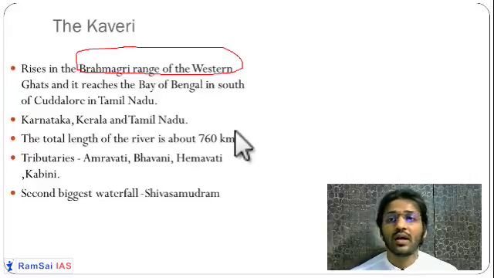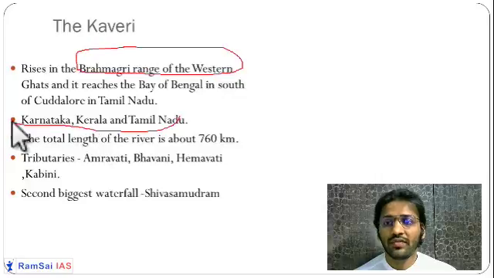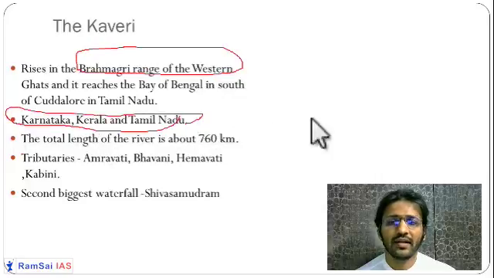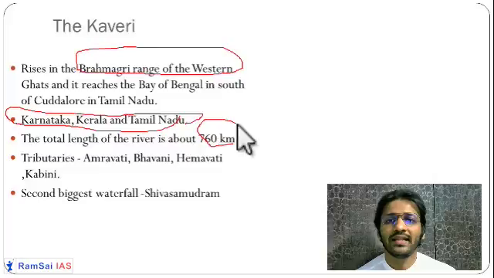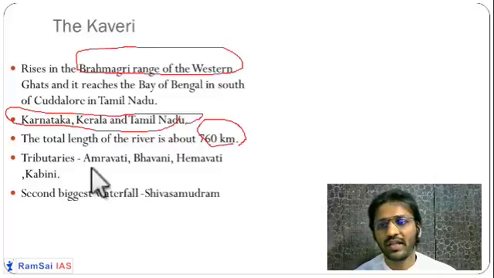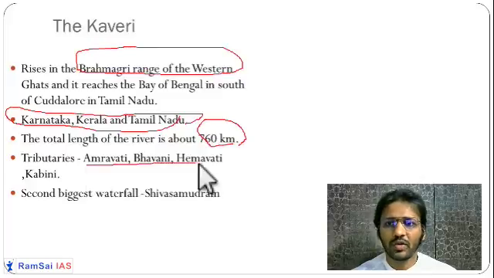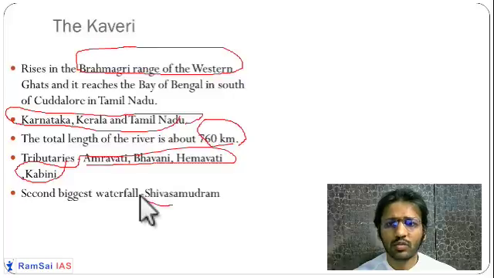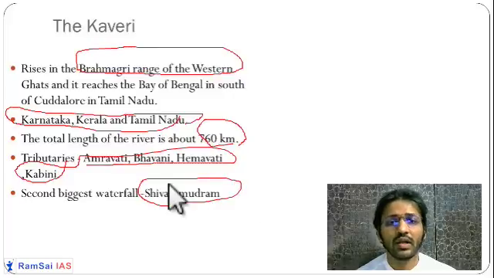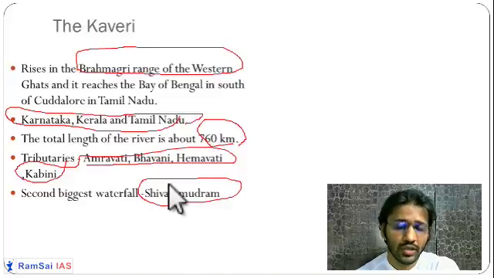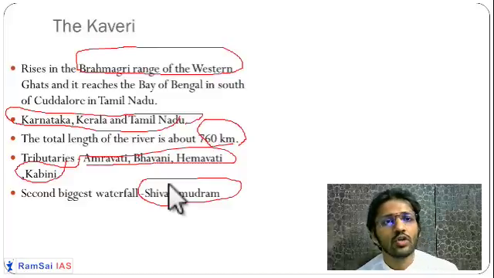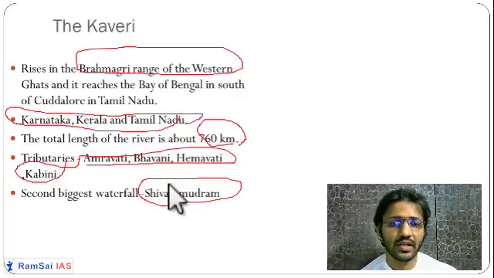Okay, so Karnataka, Kerala, and Tamil Nadu, three different states it is flowing through, and there was lots of dispute over here. Length is 760 kilometers, and you have Noyal, Bhavani, Hemavati, Amravati. These are the tributaries of this Kaveri river. One of the biggest waterfalls, called the Shiva Samudram waterfall, it is making. Also, it is making a riverine island called the Shiva Samudram. So we are going to see these things. These are the important rivers and their tributaries which are mentioned in our book.